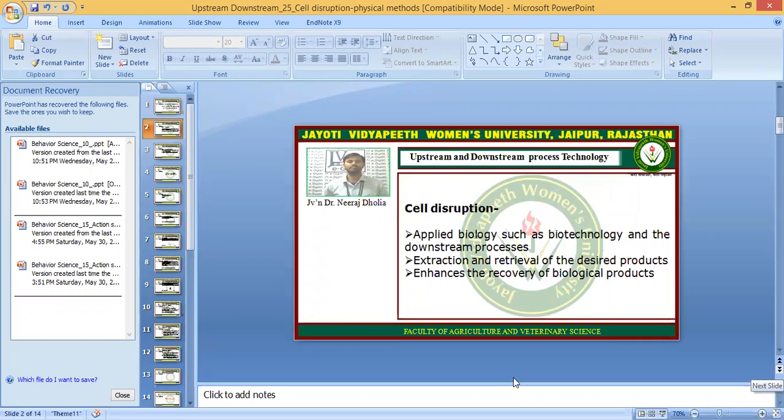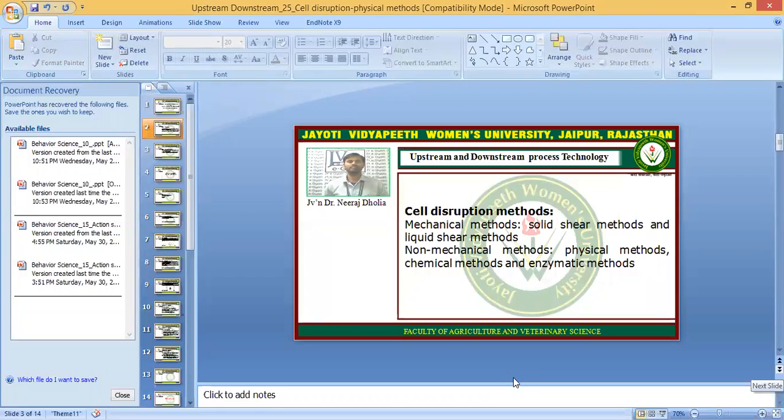It is used in applied biological sciences, and for downstream processing, for the extraction of the biological products which are produced inside the cell. There are various methods: mechanical methods, non-mechanical methods, and chemical and enzymatic methods. Or we can say the physical methods, the mechanical methods, and the chemical and enzymatic methods.